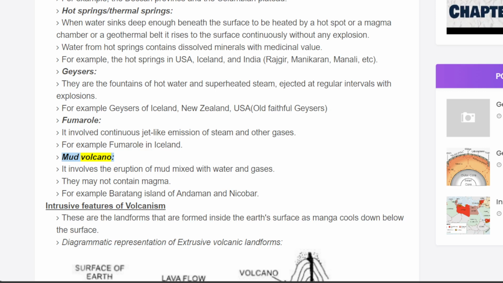Mud volcano. It involves the eruption of mud mixed with water and gases. They may not contain magma. For example, Baratang Island of Andaman and Nicobar.